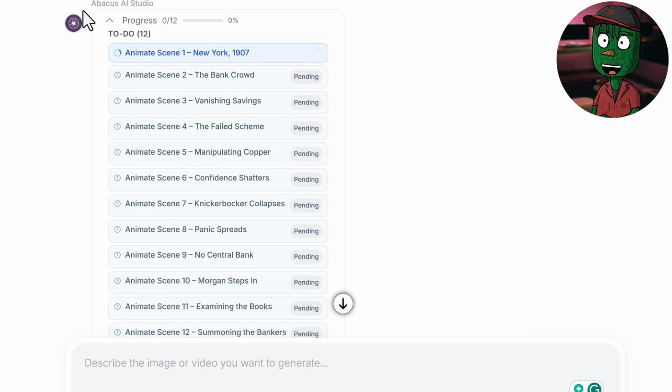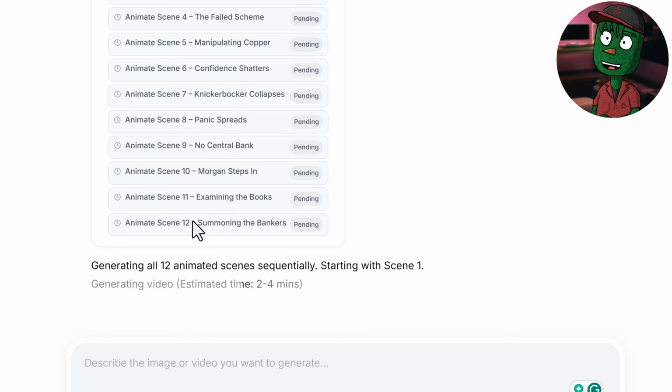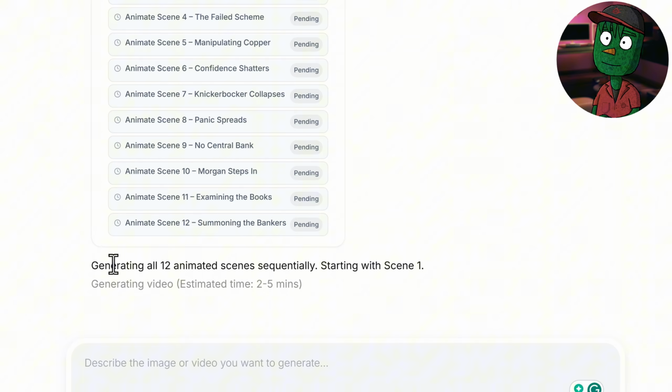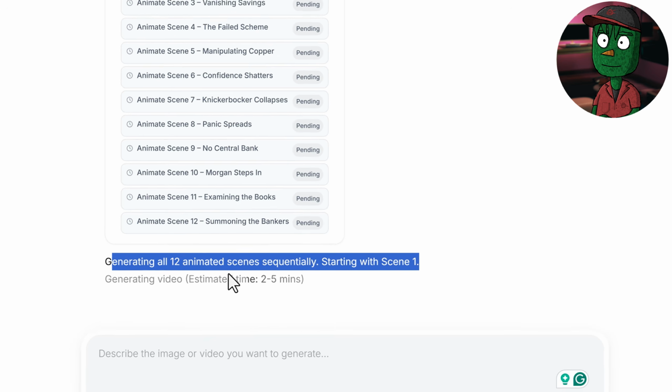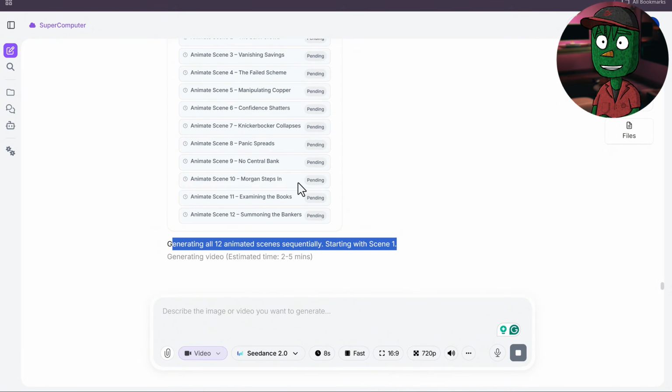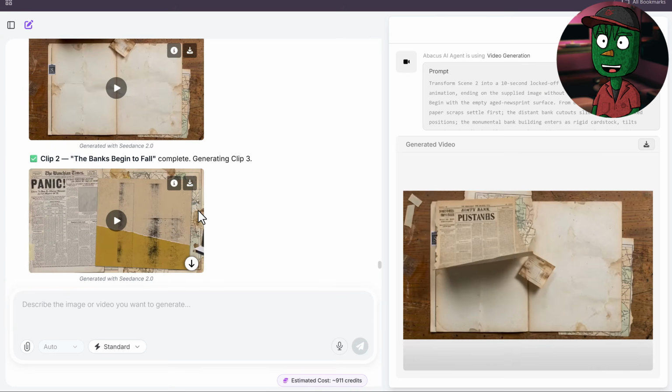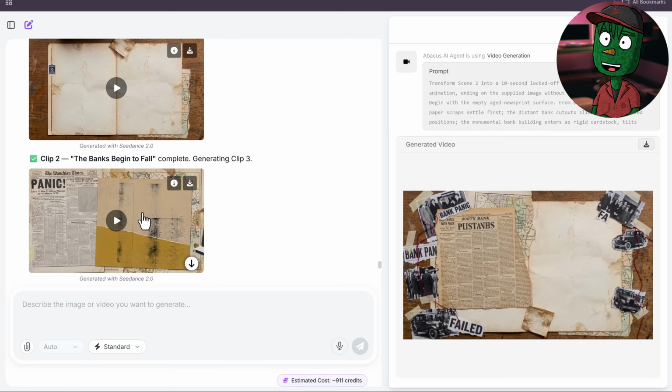Immediately, Abacus AI is going to first of all use all the images you first generated as reference to start generating your videos. All you just need to do is sit, wait, and all your images are going to be converted to video, just like what you're seeing here. What you just need to do now is click on the download button here to download the clips onto your device.